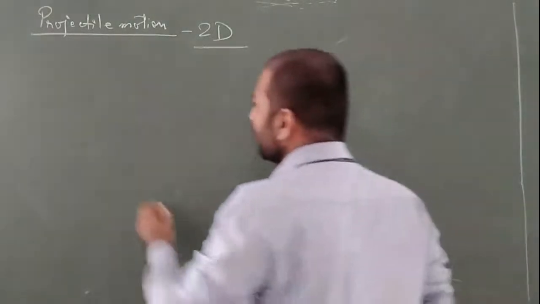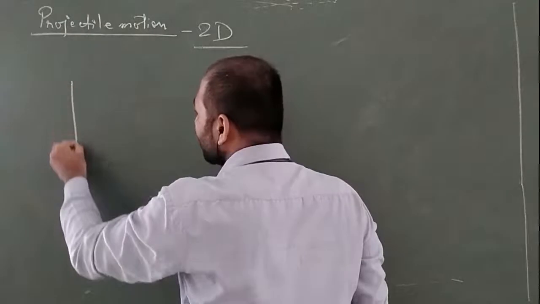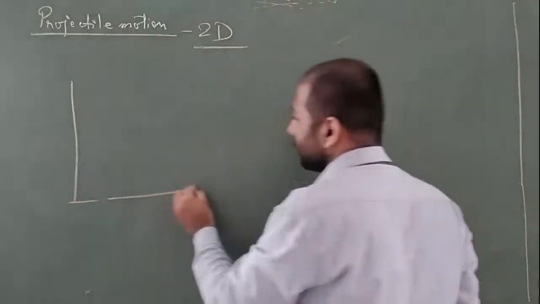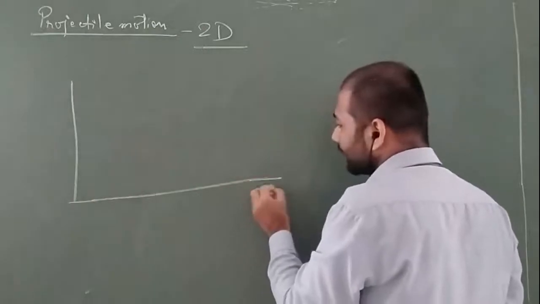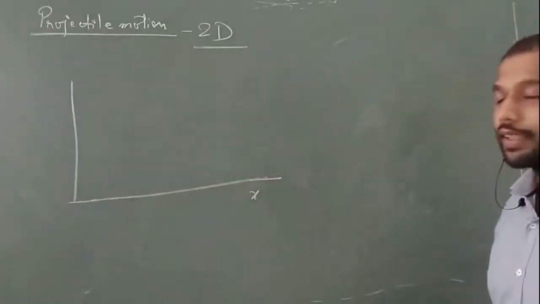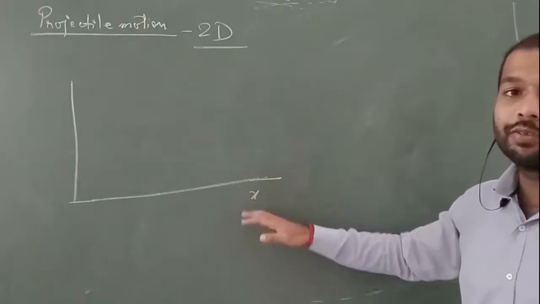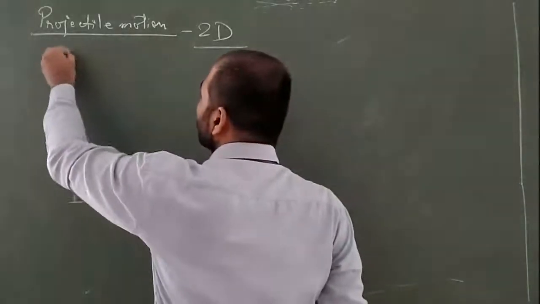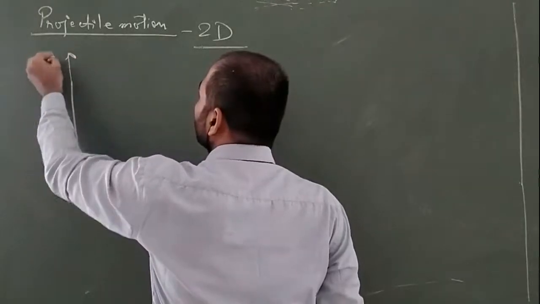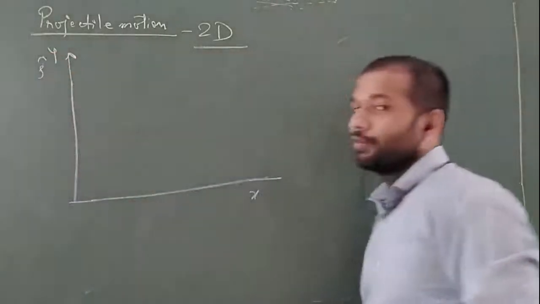Now, let us first make a very systematic diagram of our projectile. This is the x-axis that we are taking, and you know how to denote it in the form of a unit vector, that is i cap. And this is our j cap, which represents the y-axis.